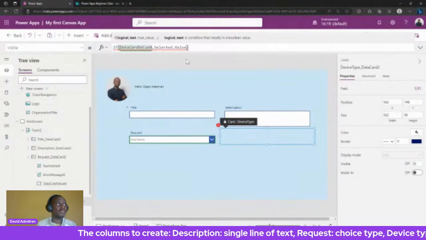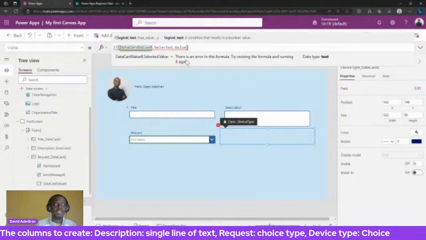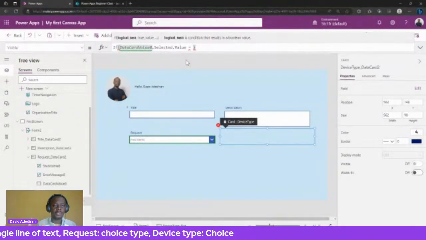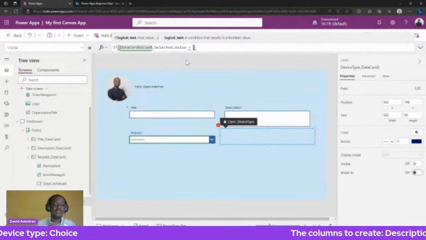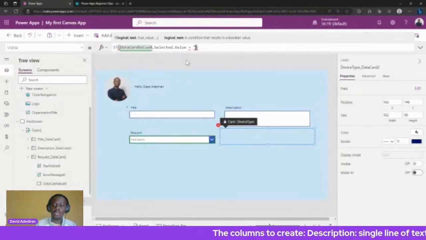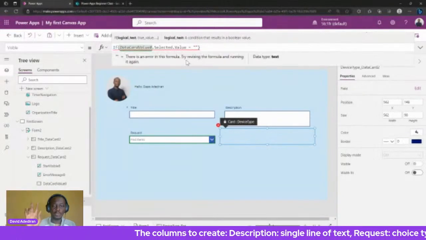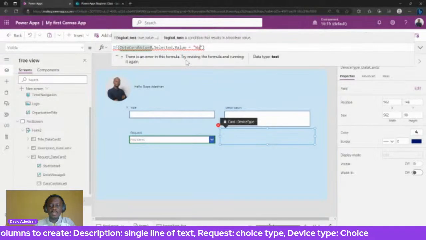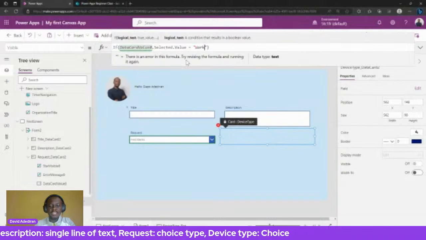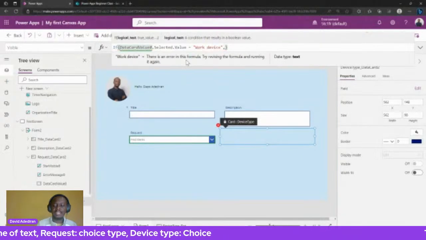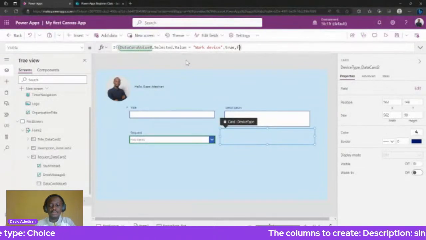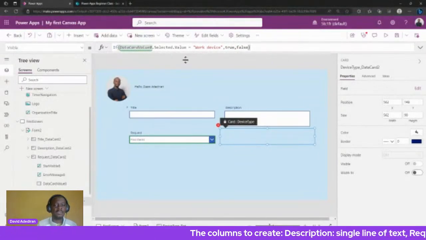So let's go back to the formula. We are saying that if this equals, now this is what we call the equals operator, which helps us to compare two values, right? So we are saying that if whatever we selected equals work device, and work device is a text, so we put double quotes, then it should be true, else it should be false. That's how the function works.